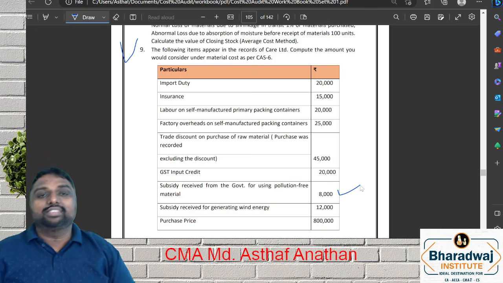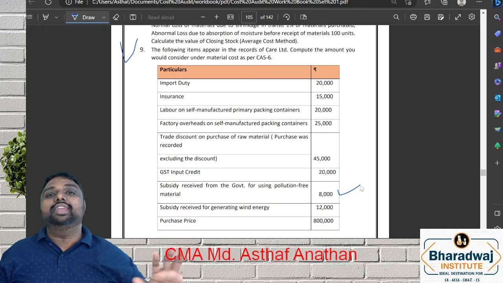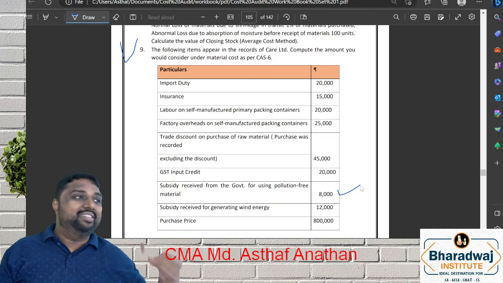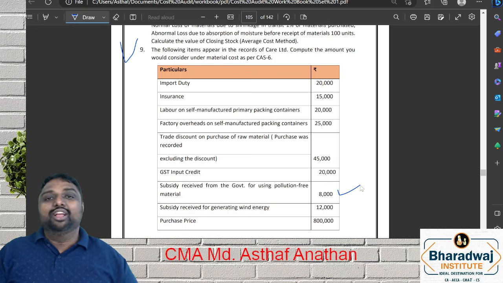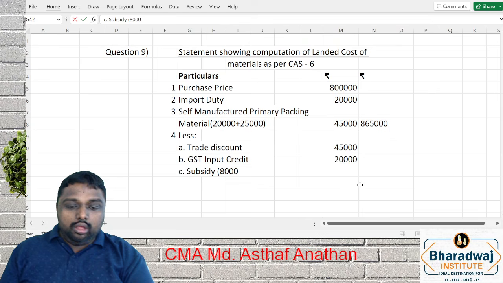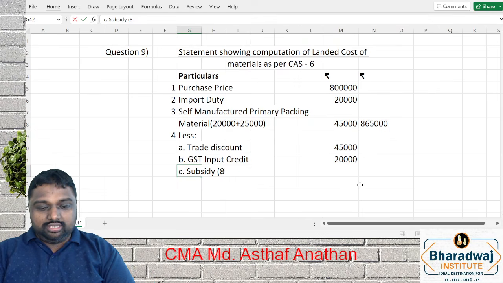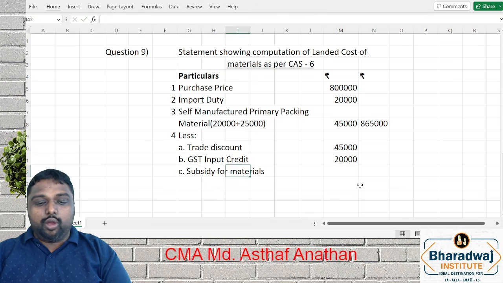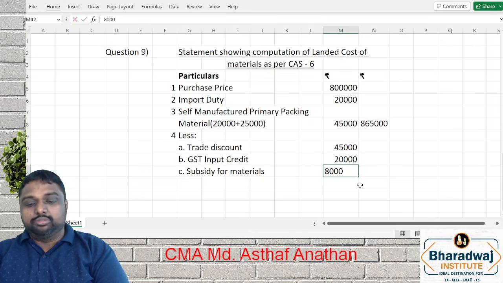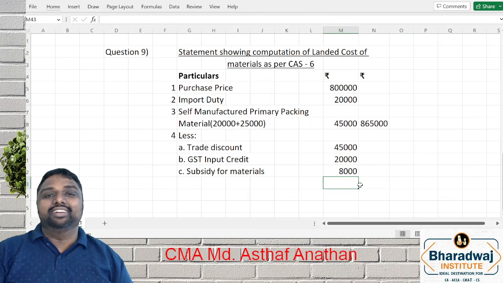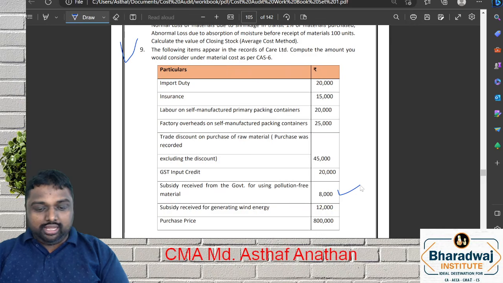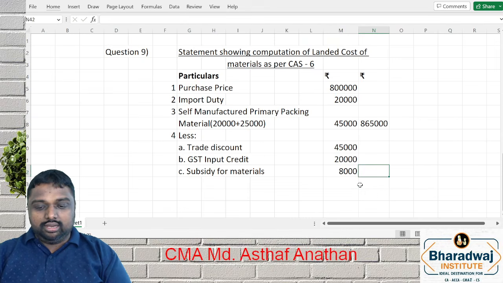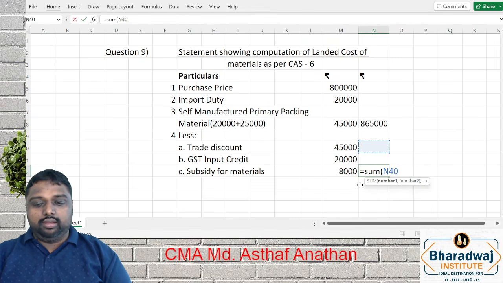You have to take subsidy. If the question simply says subsidy, you have to take it. But when they are giving a specification like this, you have to take subsidy relating to material only. So that is the 8,000 subsidy for materials. You can give the points very well. That is, subsidy relating to material only will be considered. Wind energy is not material, so that will not be considered. So what is the amount? We will take it, my dear friends.